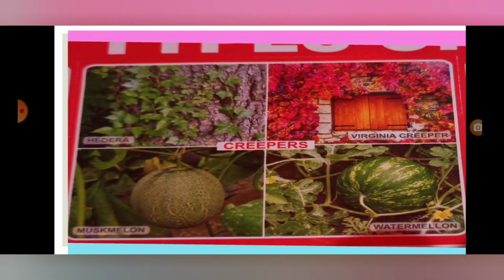Now what do you see in this picture? Creepers. What is it? Creepers. What is it? Pumpkin. What is it? Muskmelon.